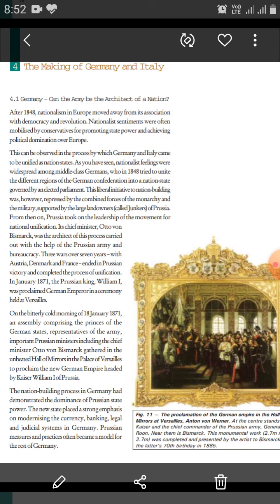This customs union was made because in Germany they had 39 states, and all these 39 states had their own currency, own measuring, weighing, balance. They all were in different units, measurements. So it was very difficult for trading, and merchants used to face a lot of problems.